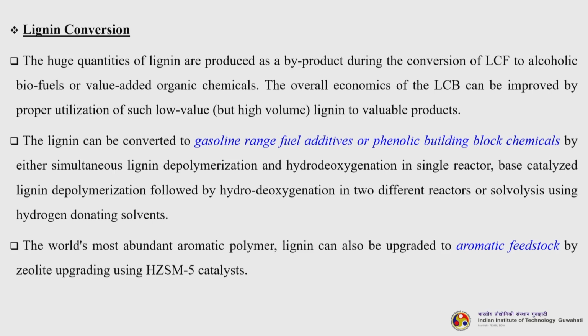The lignin can be converted to gasoline range fuel additives or phenolene building block chemicals by either simultaneous lignin depolymerization or hydrodeoxygenation in a single reactor, base catalyzed lignin depolymerization followed by hydrodeoxygenation in two different reactors, or solvolysis using hydrogen donating solvents. The world's most abundant aromatic polymer, lignin can also be upgraded to aromatic feedstock by zeolite upgrading using HZSM5 catalysts.